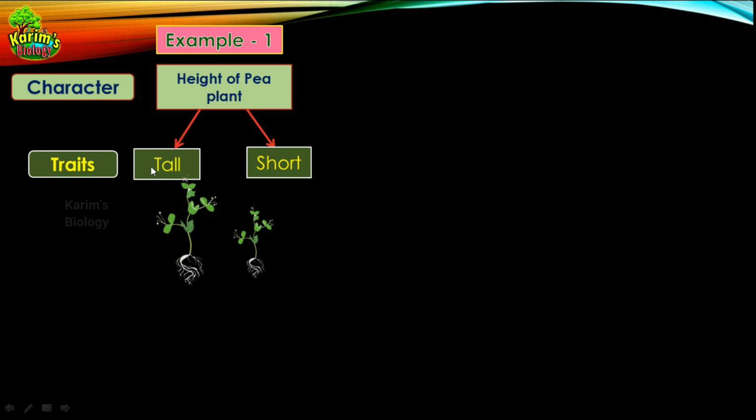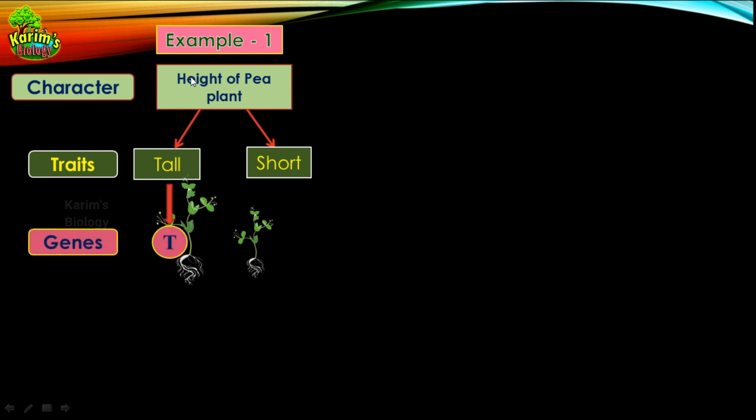So these are the two contrasting traits for the character height of a pea plant. We already knew that for each character there is a gene responsible. So for the height of the pea plant, there is a gene governing the height of the plant.